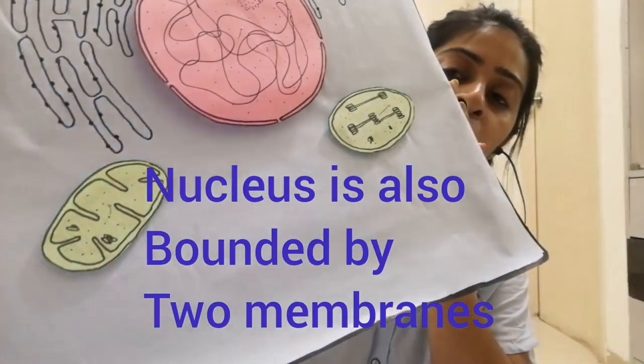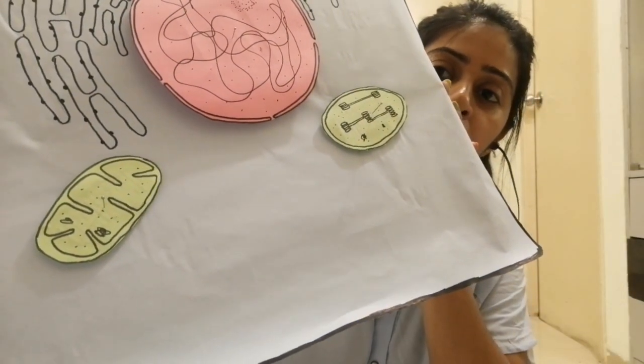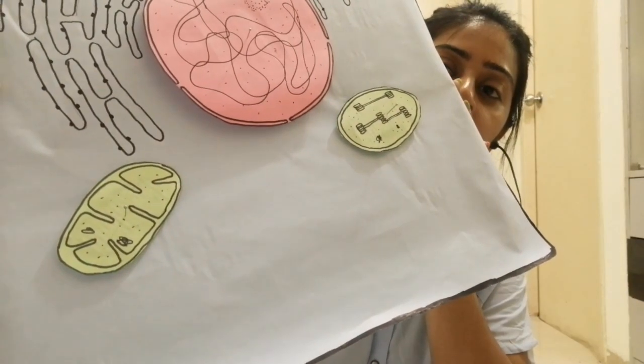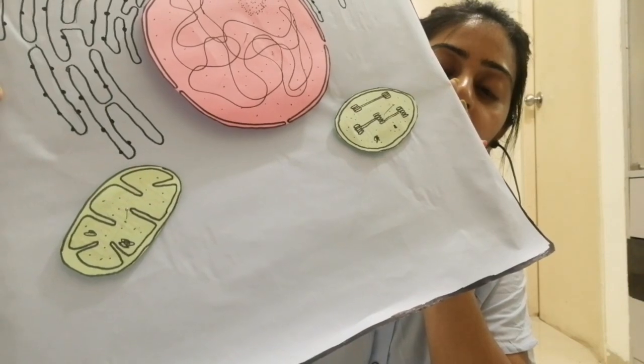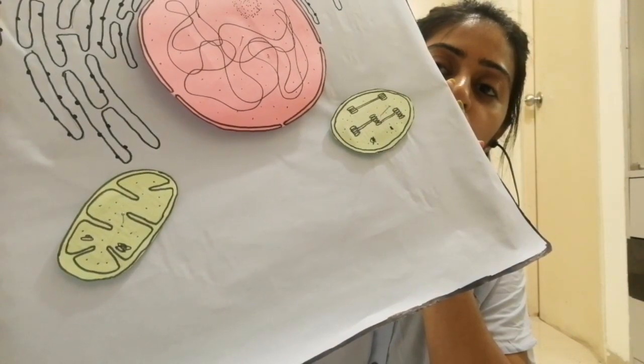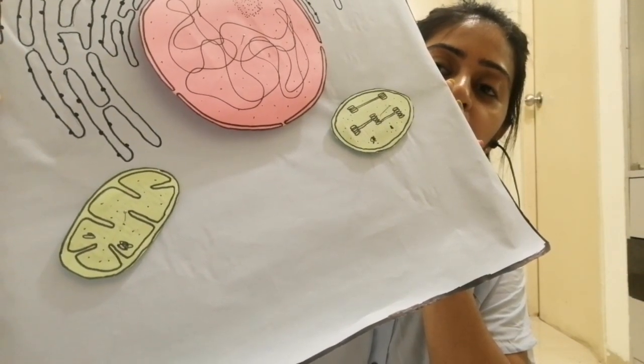And I have also added this mitochondria to our model. It has 2 membranes, inner membrane thrown into folds and liquid matrix inside it, and it has its own DNA and ribosome.